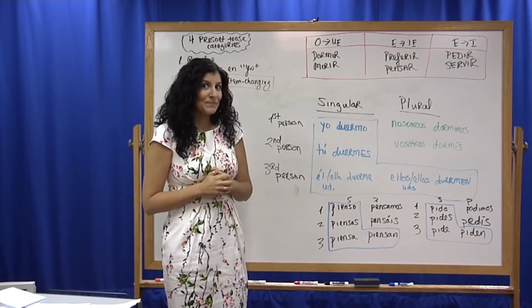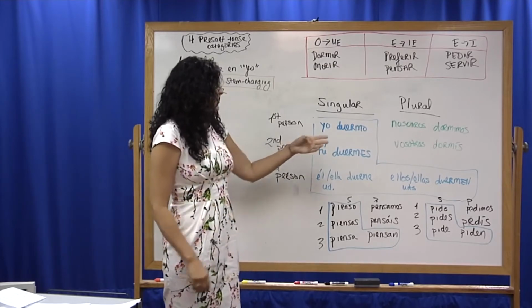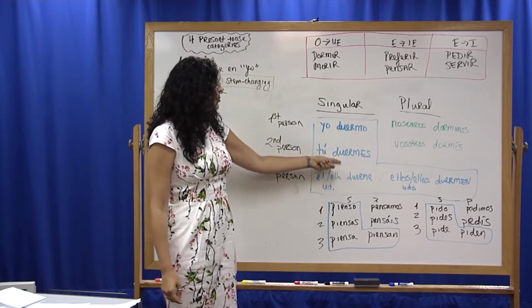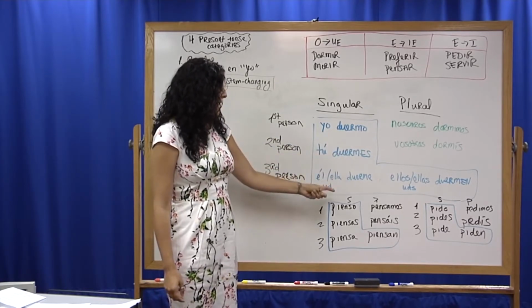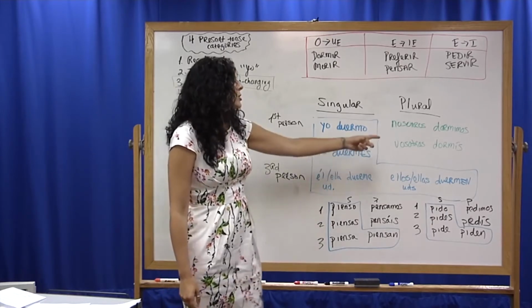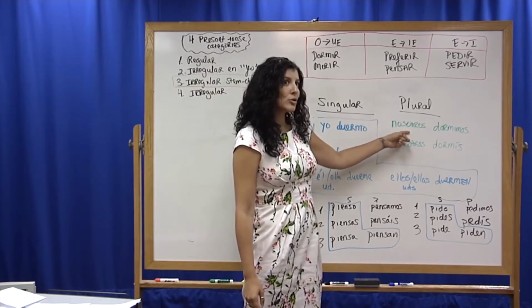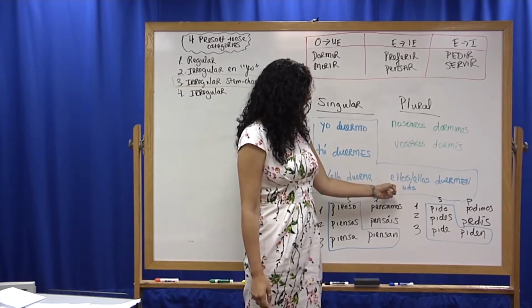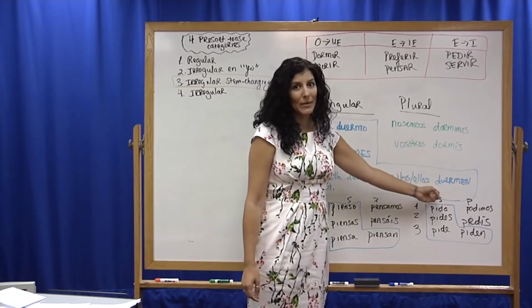Let's read them together. So it would be yo duermo, tú duermes, él, ella, usted duerme, nosotros dormimos, vosotros dormís, ellos, ellas, ustedes duermen.